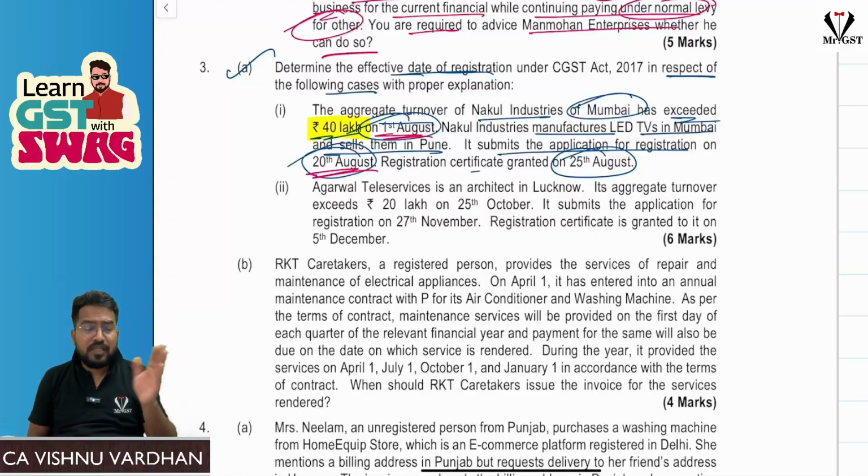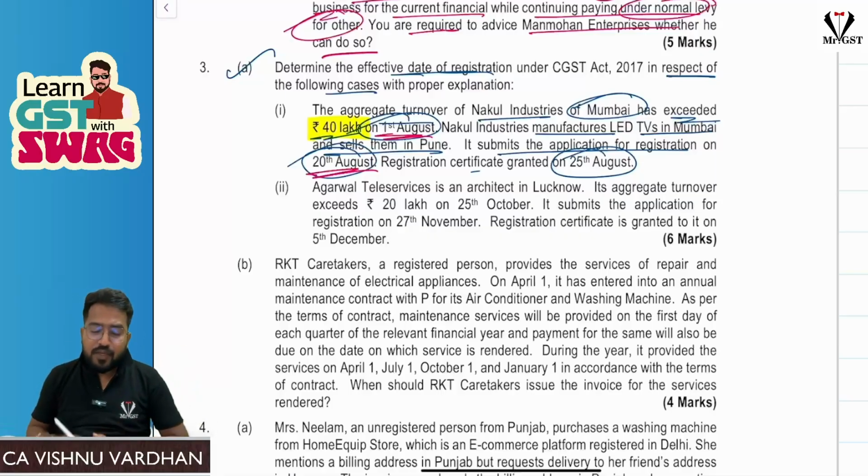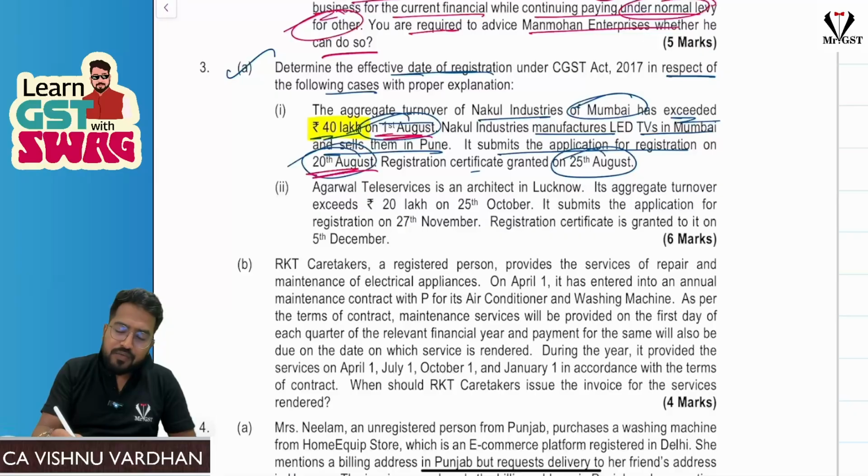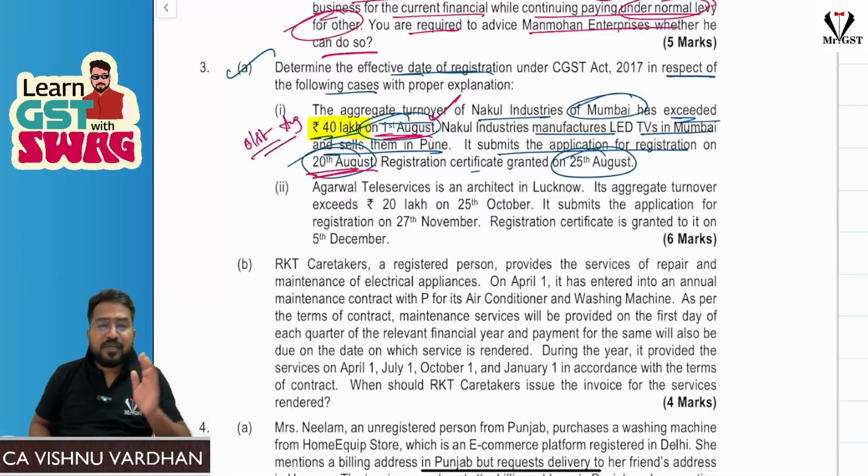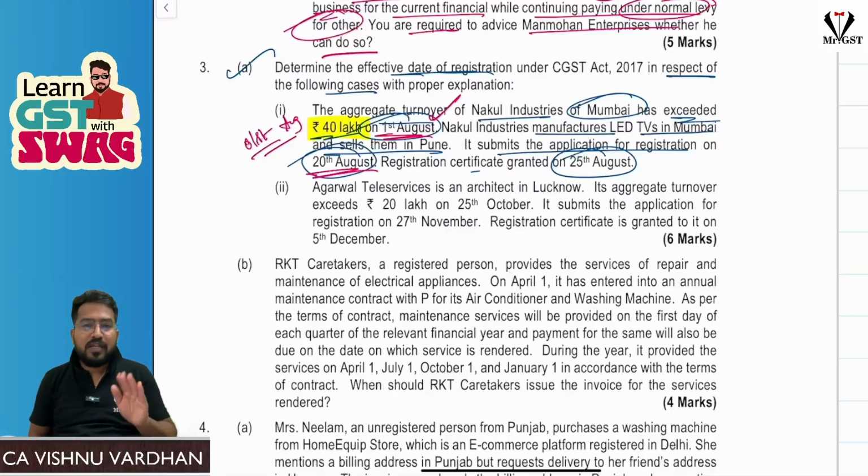When registration is applied for within 30 days from the date of becoming liable for registration, the effective date will be the date on which he became liable for registration, that is 1st August. But if he is applying after 30 days from the date of becoming liable, it is the date of grant of registration certificate.